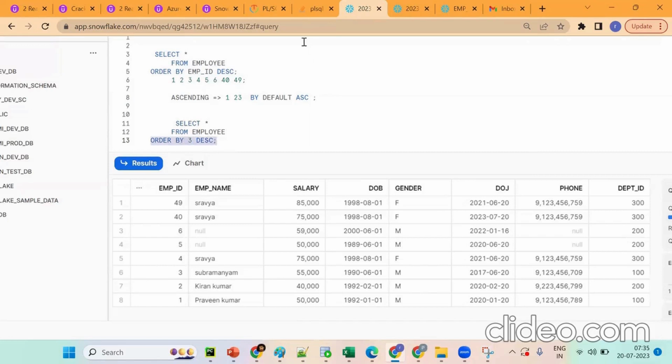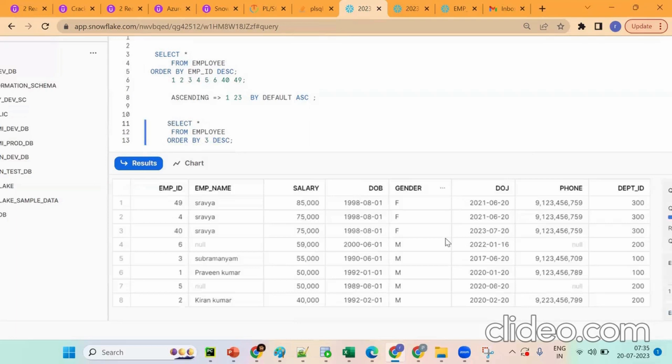Not the first 3 records. Anyone? Is it a wrong statement? ORDER BY 3, what exactly does it do? It is a wrong statement because we didn't select any column? No, it's not wrong. It's a correct statement. Okay, see this.